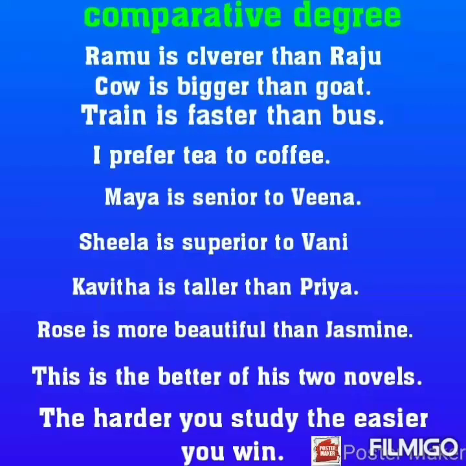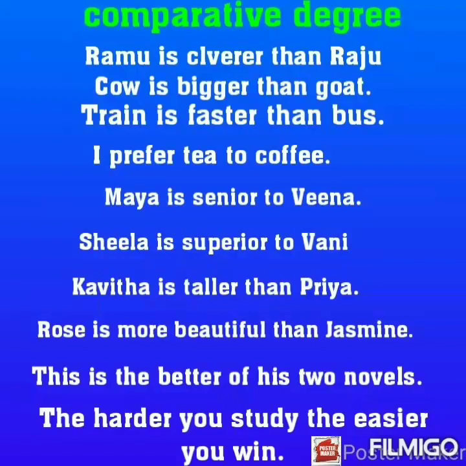Look how these sentences are written in comparative degree. Ramu is cleverer than Raju. The cow is bigger than a goat. Train is faster than bus. I prefer tea to coffee. Maya is senior to Veena. Sheila is superior to Vani.